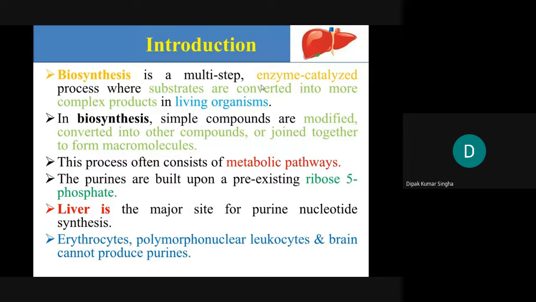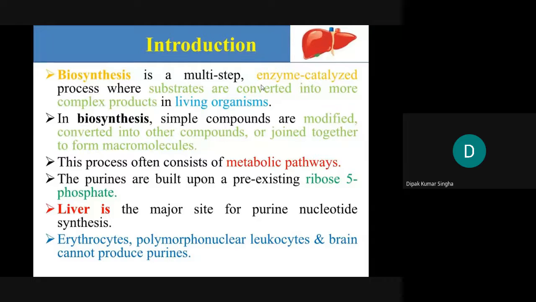Simple compounds are modified, converted into other compounds and joined together to form macromolecules. So simple compounds like carbon dioxide or amino acids combine together to form purine nucleotides or complex compounds, and this process often consists of a metabolic pathway.